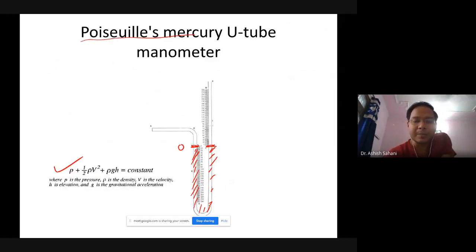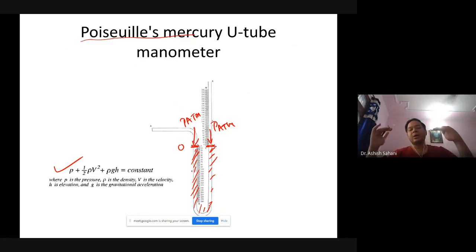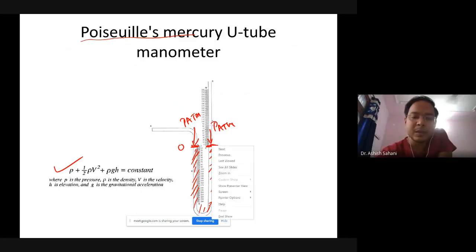Then, the pressure here is P atmosphere. Here also the pressure is P atmosphere. It is open to air on both sides. And at equilibrium, the velocity is 0 at both these points, so the velocity term can be cancelled.